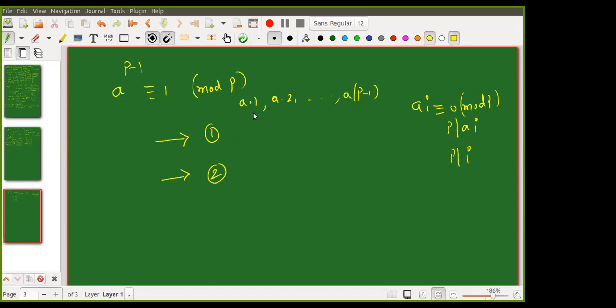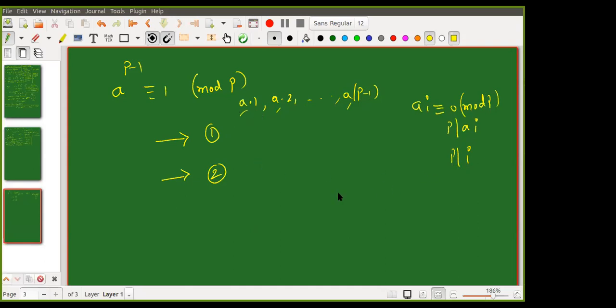So first thing is that none of them is divisible by p. That means if I divide these by p, none of them will give remainder 0. That is the first thing.